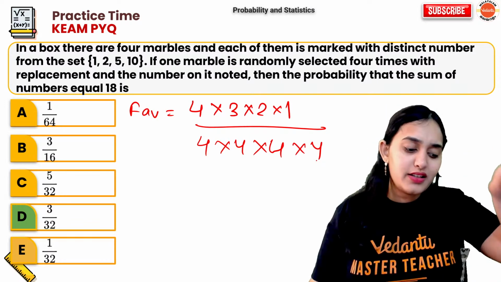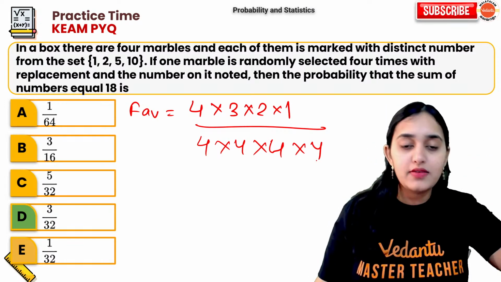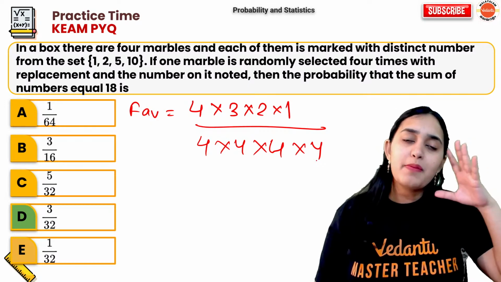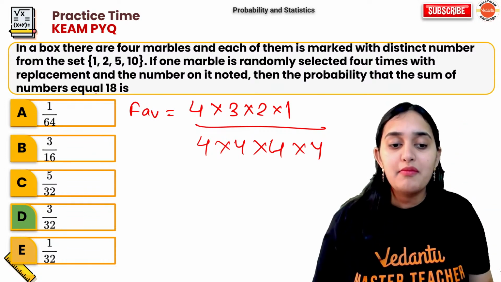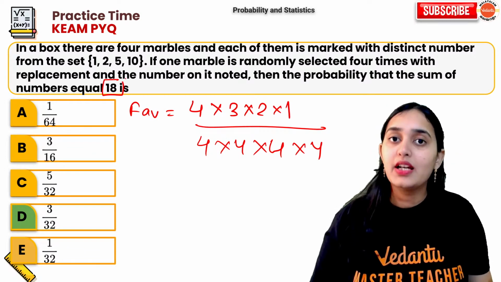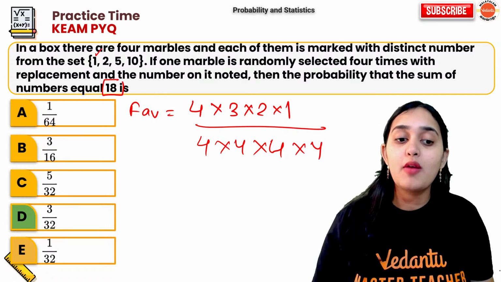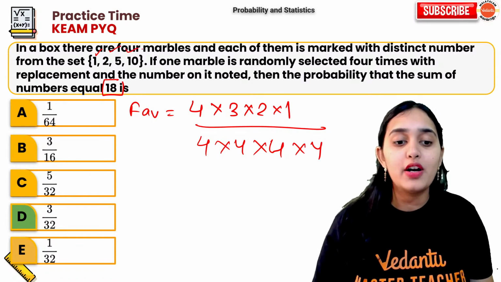Now this is a very logical question. We are not applying any formula to it. We are just applying the logic. The logic is, my sum should come 18. 18 is coming only when the combination is 1 or 2 or 5 or 10.